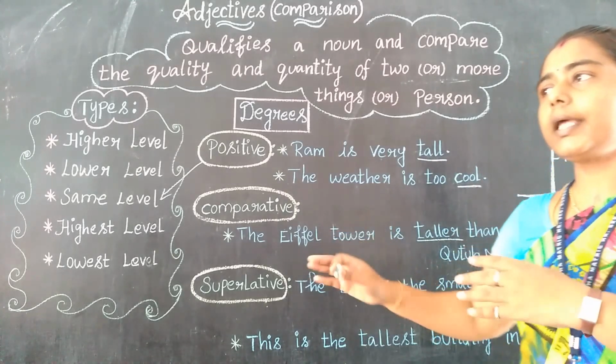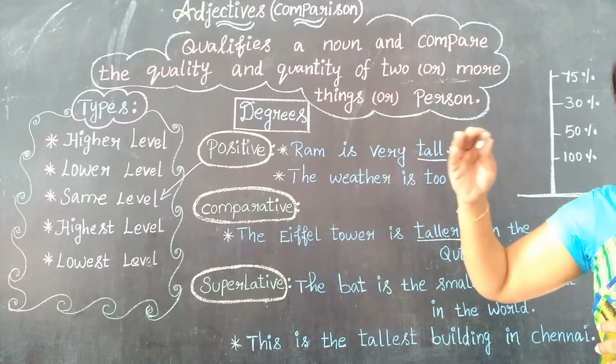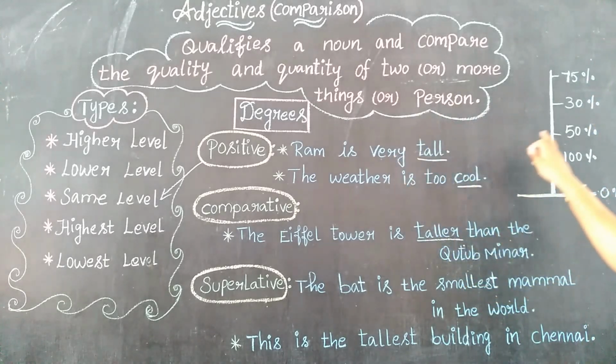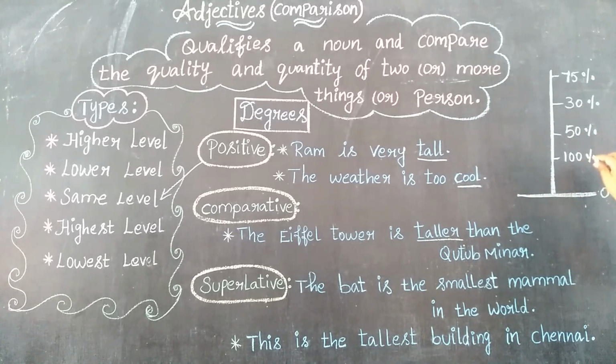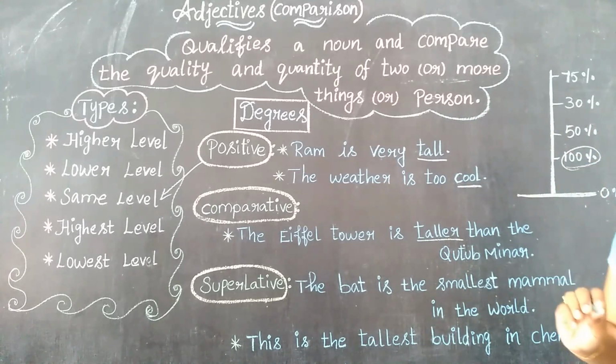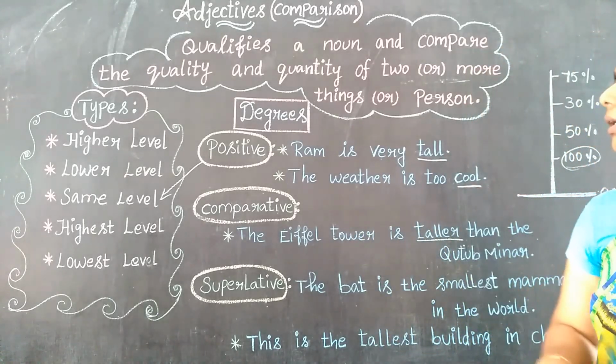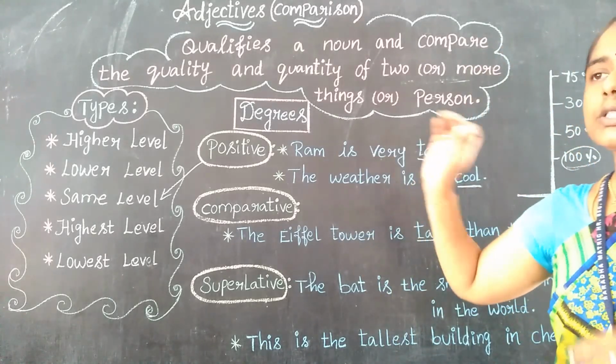So what they are insisting here means very tall, tallest. So that is above average. See here, that is 100%. Here they are insisting what? 100%. Yes. So they are denoting 100%. Right. So these are all the degrees of comparison.